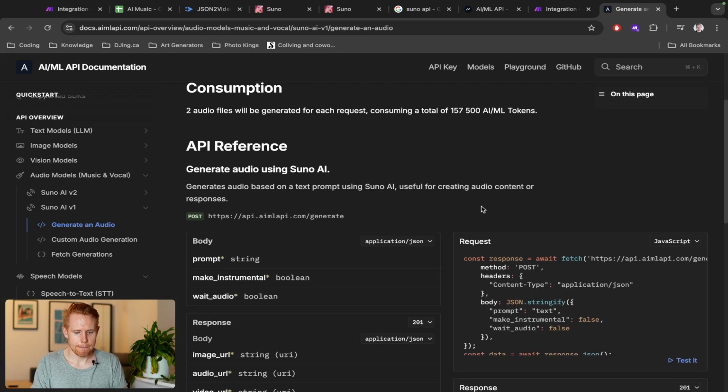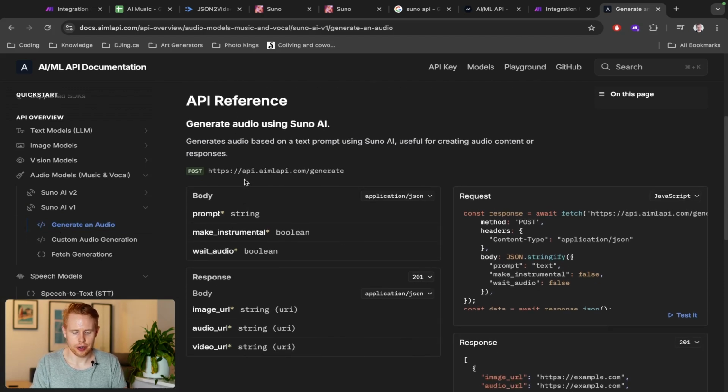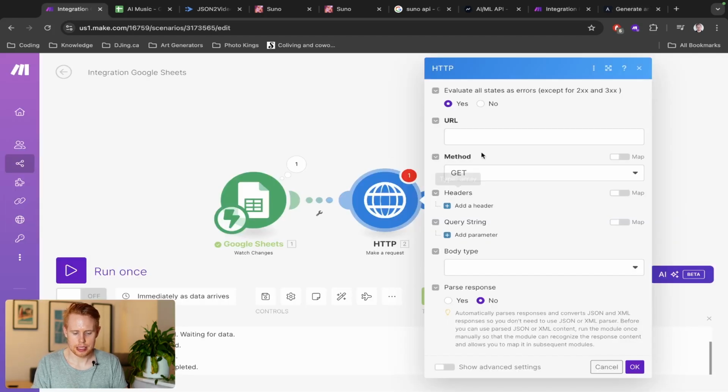So right here, we clicked on generate an audio file, right? It's giving us instructions here on how we can generate that audio file. Essentially, we need to have a POST request to this URL. If we come back into make.com and we create a make a request HTTP module, it gives us a URL.